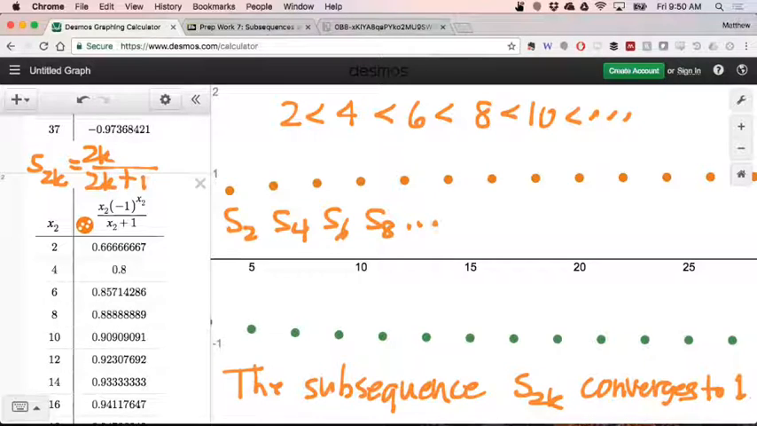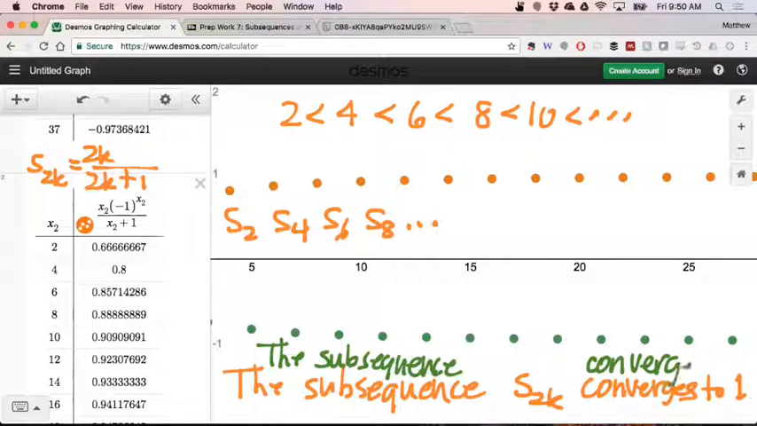By the same token, we can also say that there is a subsequence that converges to negative 1. And what would be a way to express which subsequence that is? Here we just want all of the terms with odd indices, starting from S1, and then S3, S5, S7, etc. I got that off a little bit based on what's on the graph here. This is S5, this is S7, S9. So all of the odd index terms from this sequence, that subsequence converges to negative 1.